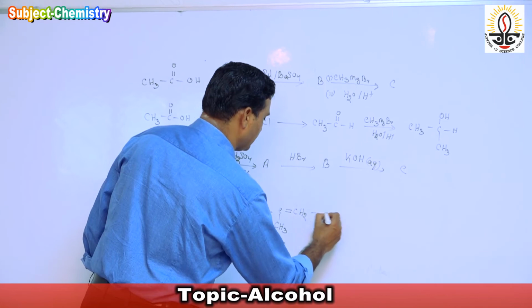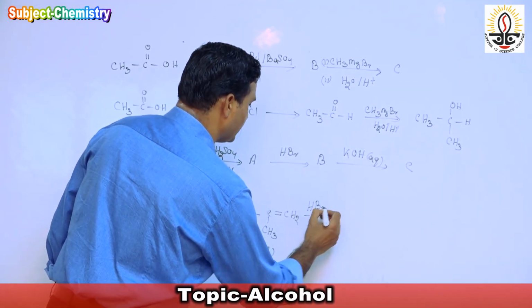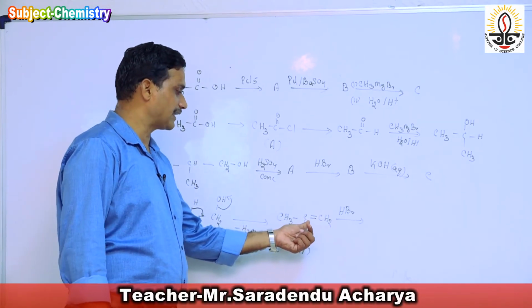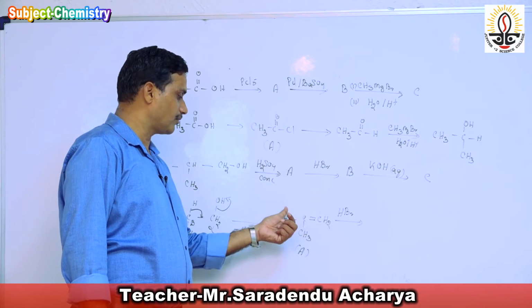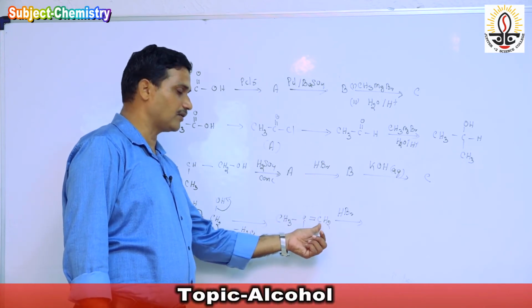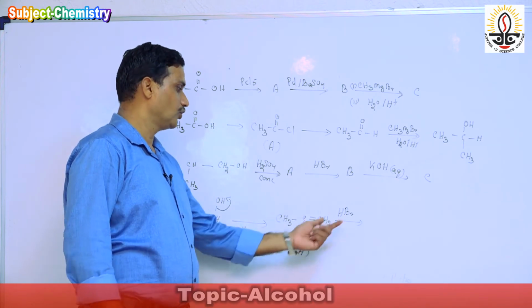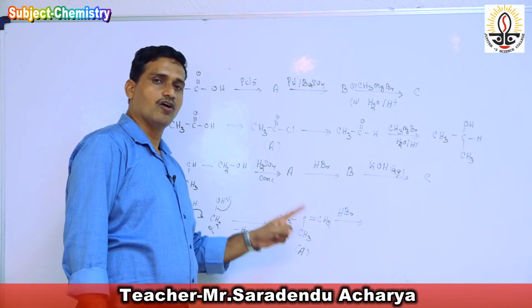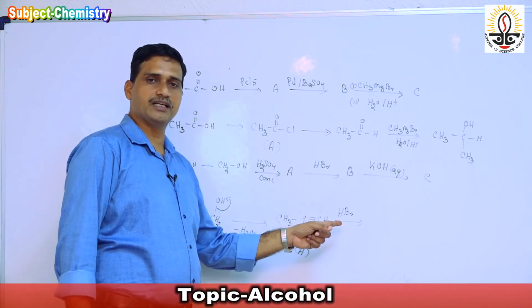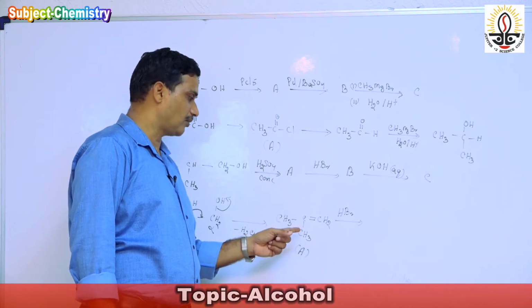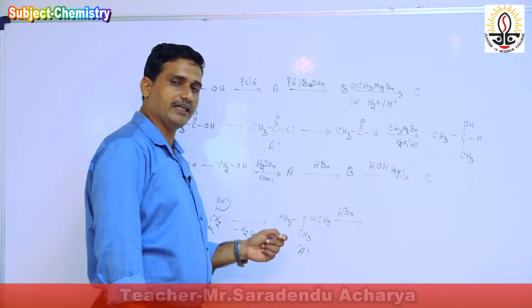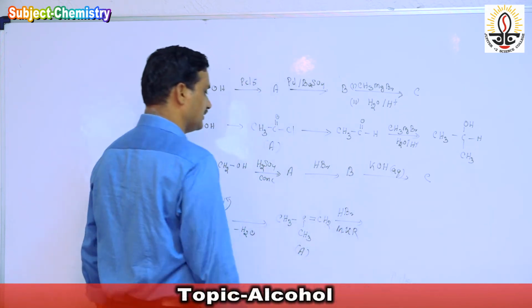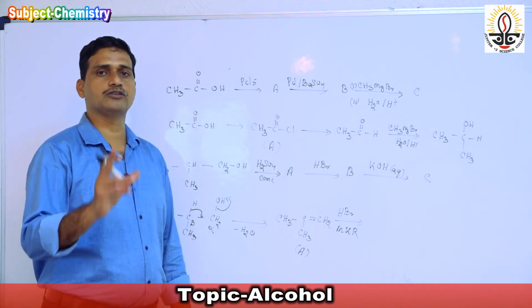Then it reacts again with HBr. As we know, this alkene is unsymmetrical. How is it unsymmetrical? It is a carbon-carbon double bond where one carbon is bonded with two alkyl groups and another carbon is bonded with two hydrogens. So when HBr reacts with this unsymmetrical unsaturated hydrocarbon, the reaction follows Markovnikov's rule.